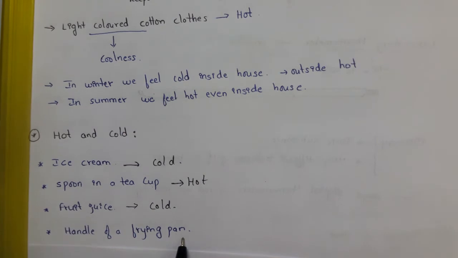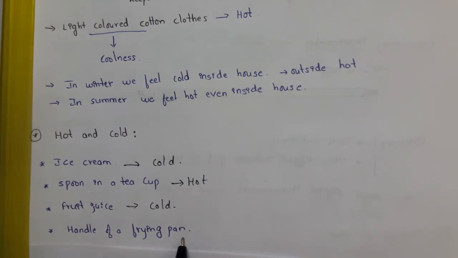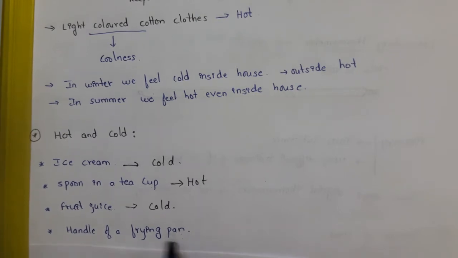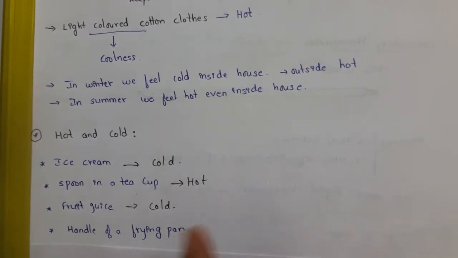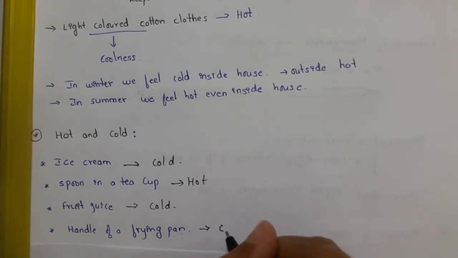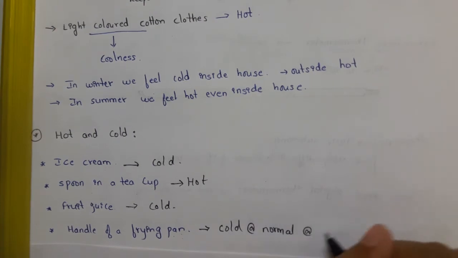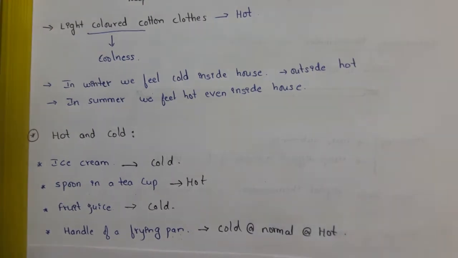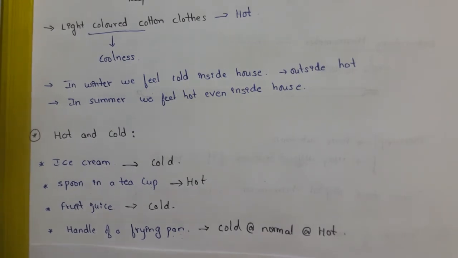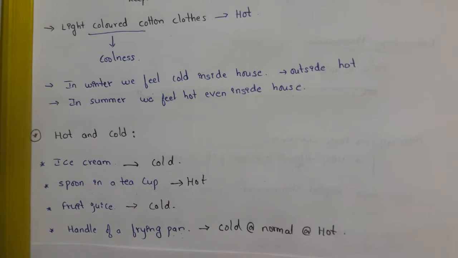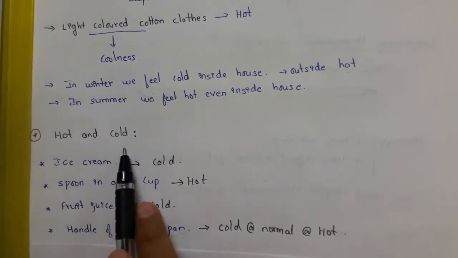Handle of a frying pan. It also depends on what kind of frying pan you are using. There are some kinds of frying pans which use insulators. You will learn about insulators in upcoming lessons. So you all might have used a frying pan in your home. You might not feel the hotness if you touch the handle of the frying pan. Hence we consider it cold or normal, or sometimes hot. So you can also do the activity: touch the objects around you and let us classify them as hot, cold or normal.